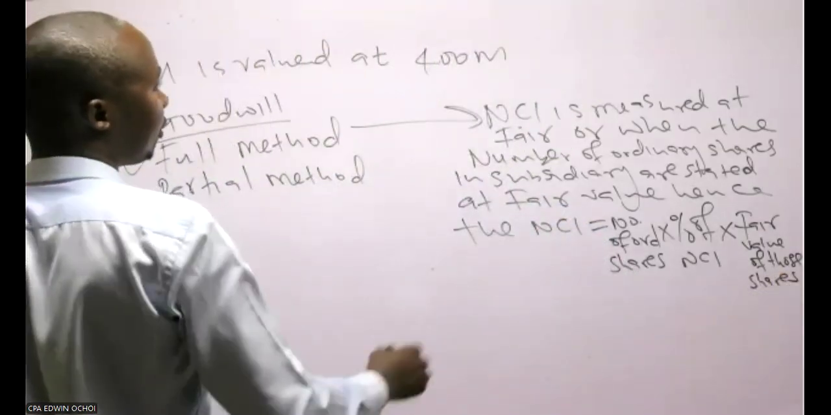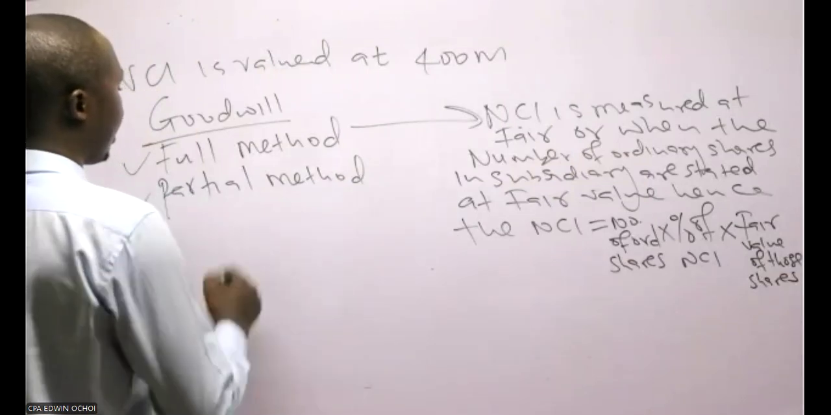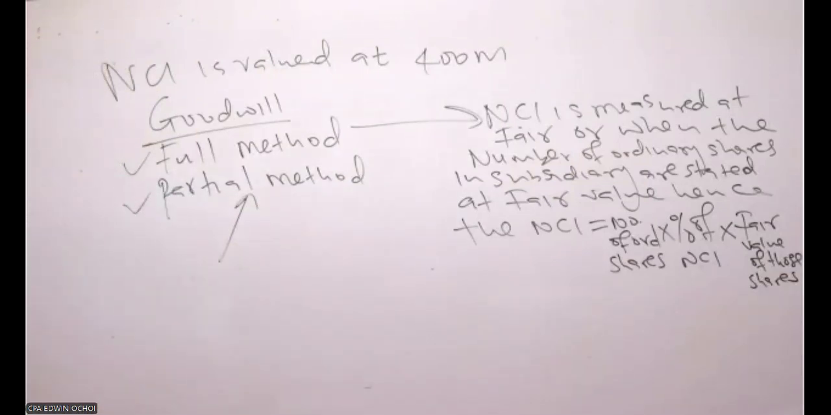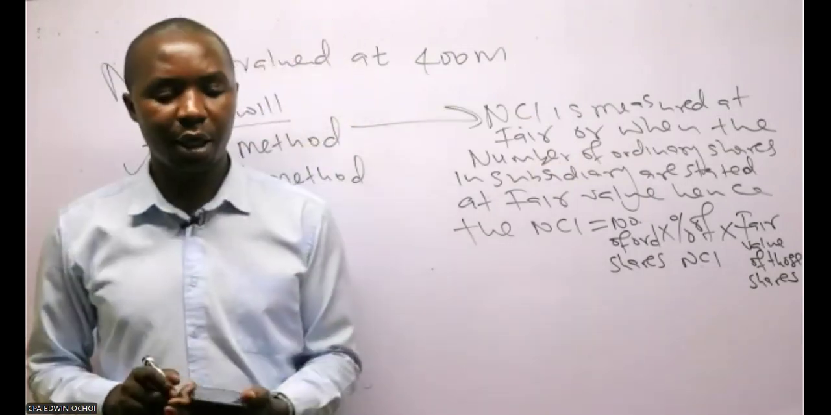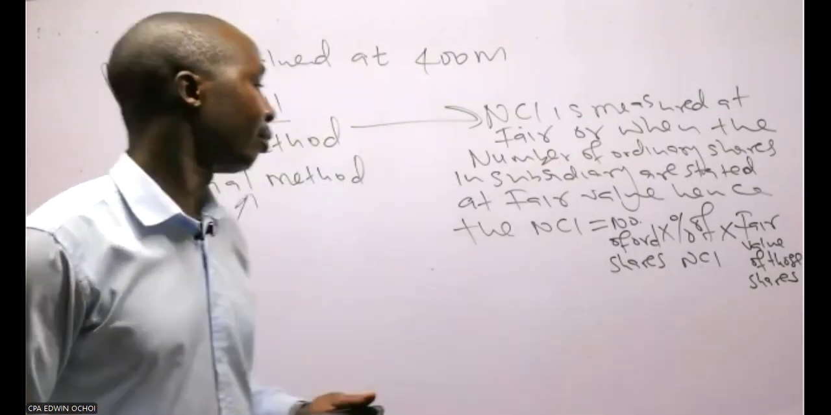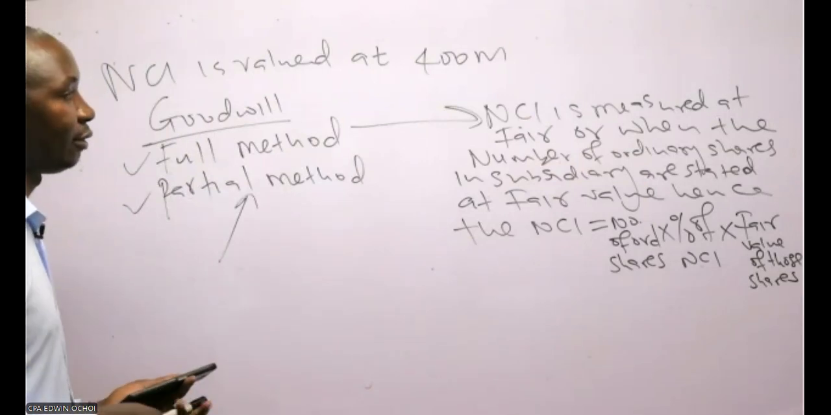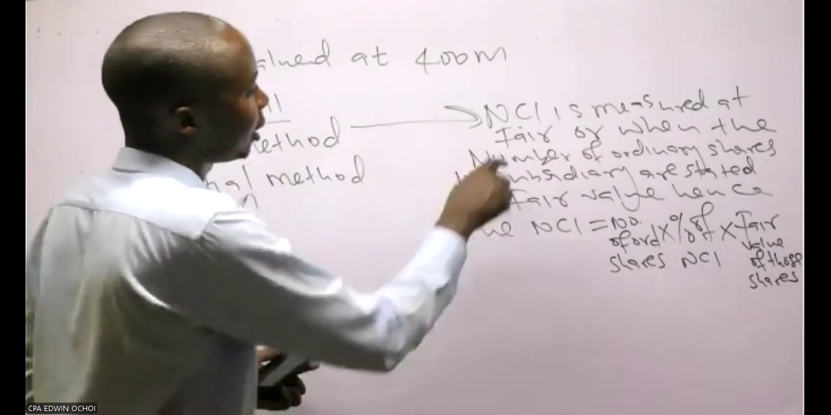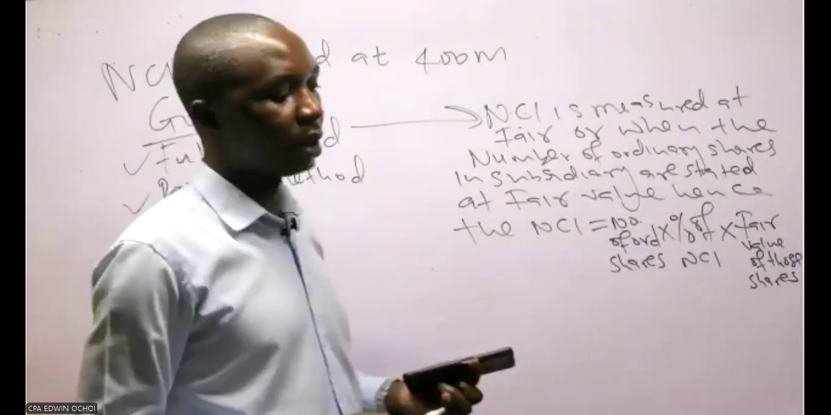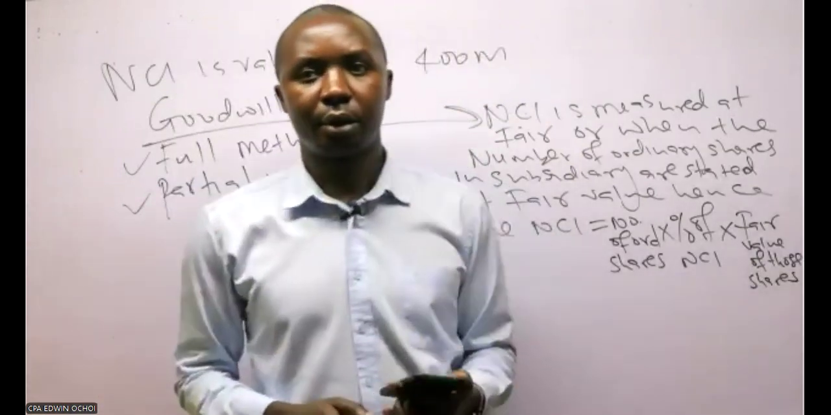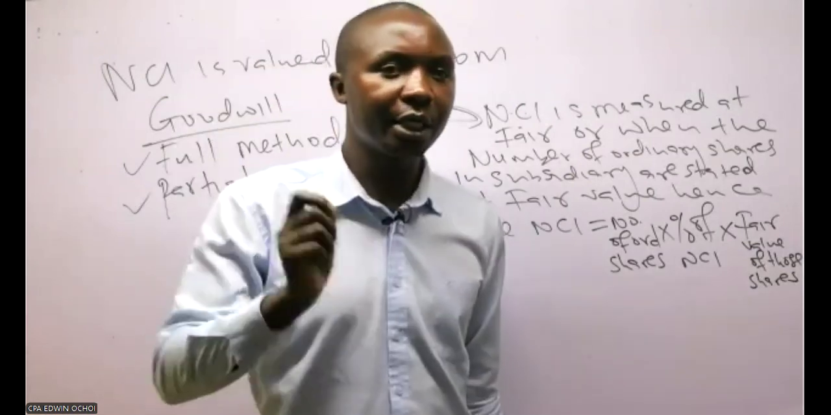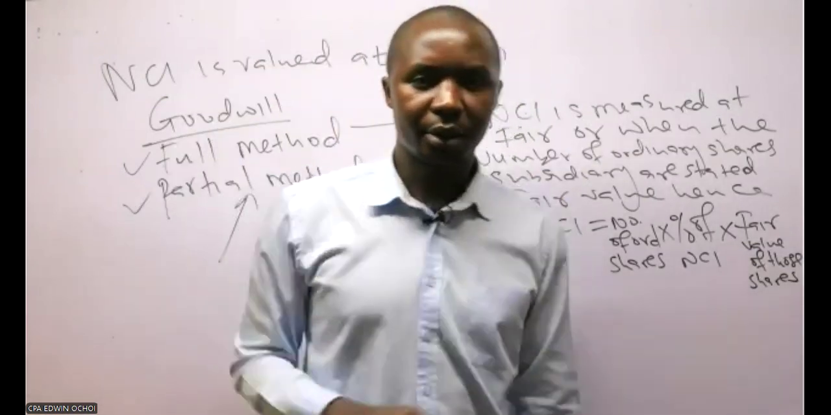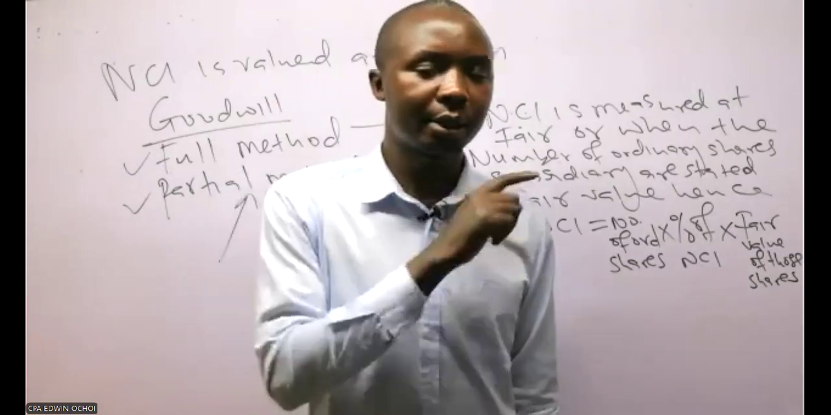So you can use the full method in this case, but you can use the partial method when the NCI is not measured at fair value. Remember that the non-controlling interest is only available when we have a subsidiary. Non-controlling interest is the percentage unacquired in the subsidiary.